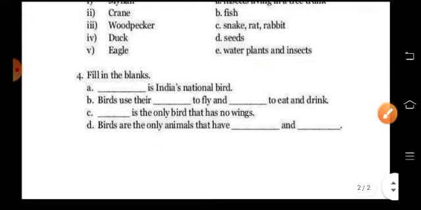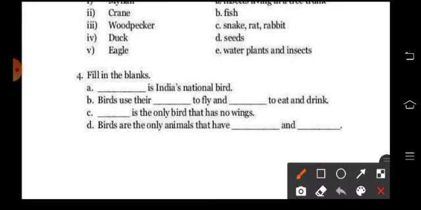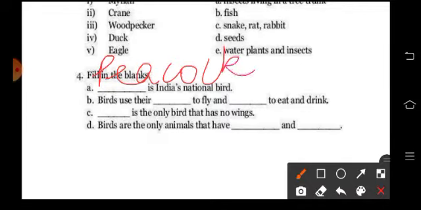Now come to fill in the blanks. Dash is India's national bird. So which is India's national bird? Okay children, peacock, P-E-A-C-O-C-K. Okay, peacock. Birds use their wings to fly, W-I-N-G-S, wings, to fly, and beak to eat and drink. Okay, so C and D you do yourself, children.